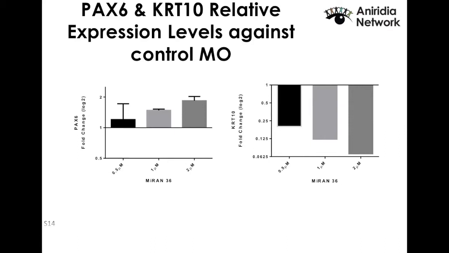More interesting, though, is the fact that when we checked the cells treated with the other morpholinos, the ones that seem not to work as well, keratin 10 levels did go down as well. In some cases, even more. We reached a point where we weren't able to detect those levels. So that gives us an indication that you might actually make a difference in your cells, but it's not observable on the RNA level. You have to check the proteins as well, because in the end, that's what's going to affect the phenotype of your cells, and that's our next step.